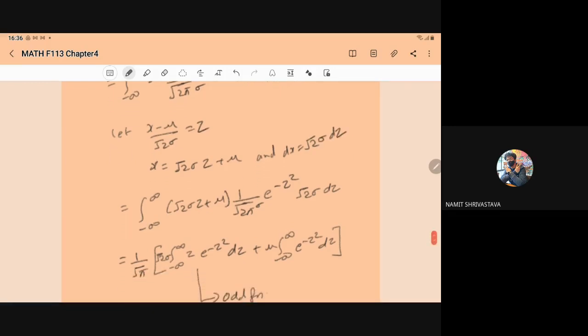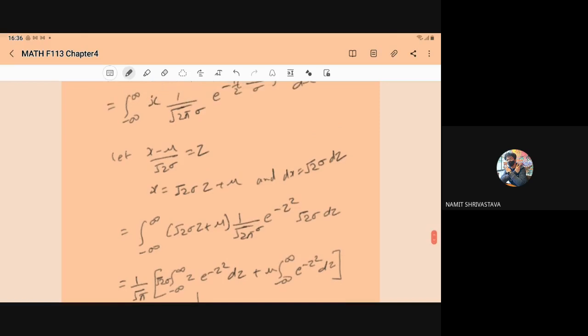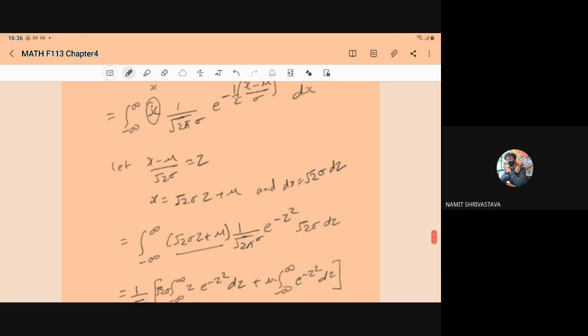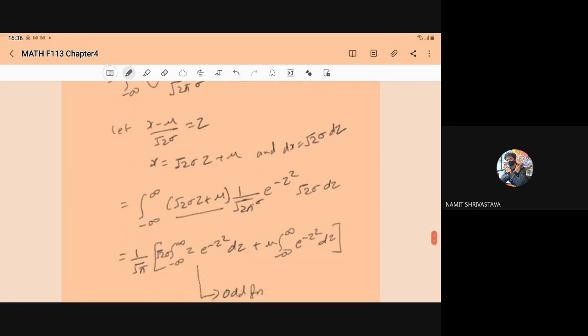When we resubstitute, our integral becomes minus infinity to infinity, and in place of x we put root 2 sigma z plus mu, into 1 upon root of 2 pi into sigma, e to power minus z square, and in place of dx it becomes root 2 sigma dz.